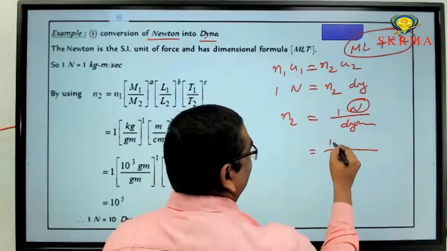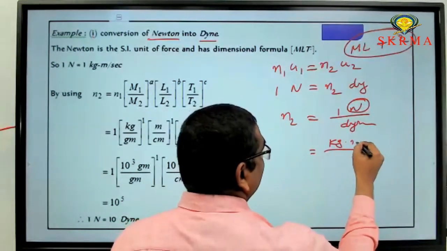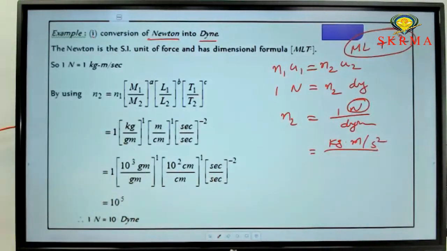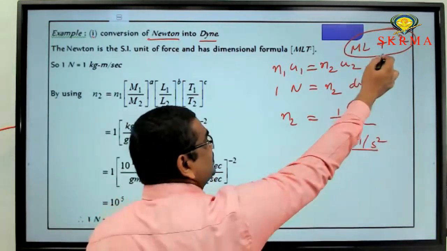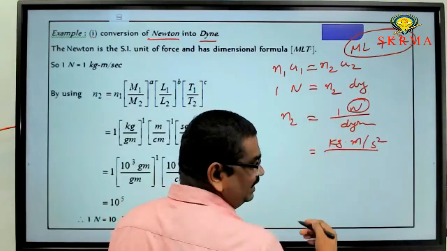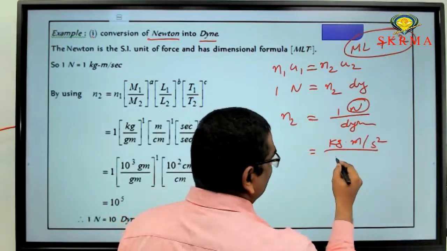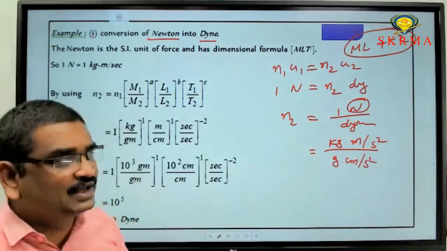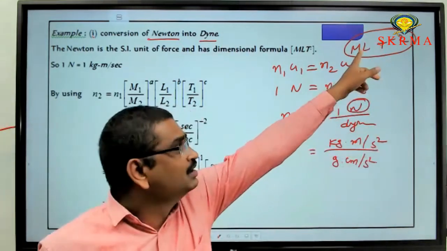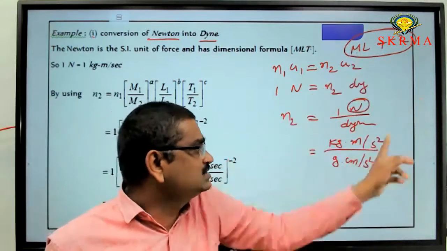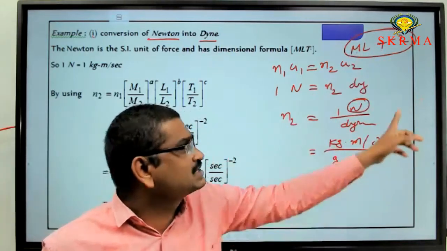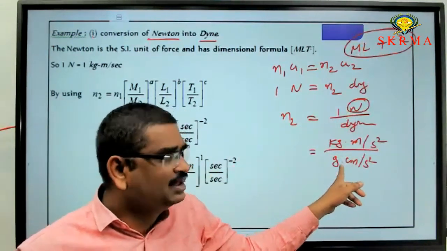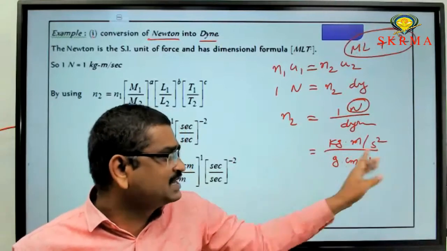So we can write that in terms of the SI unit: kg meter per second square. In the same way, from this dimensional formula we can write dynes also, that is gram centimeter per second square. How am I writing this? That is from the dimensional formula. I substitute these values in SI units, then you get kg meter per second square. Next, if I substitute values in CGS units, then gram centimeter per second square.